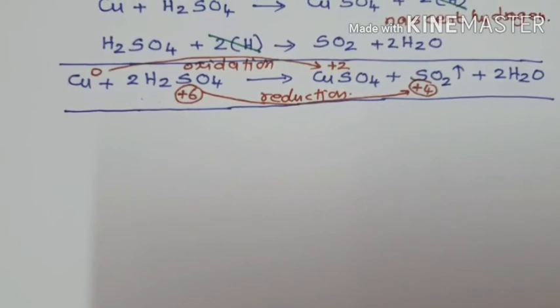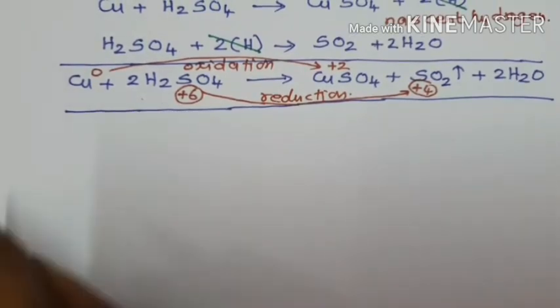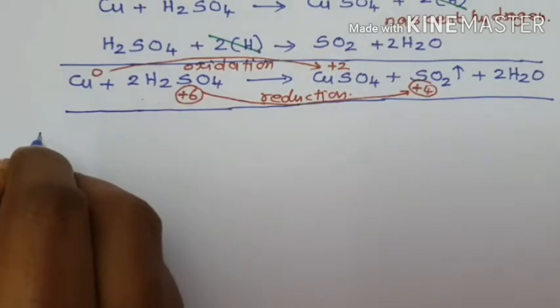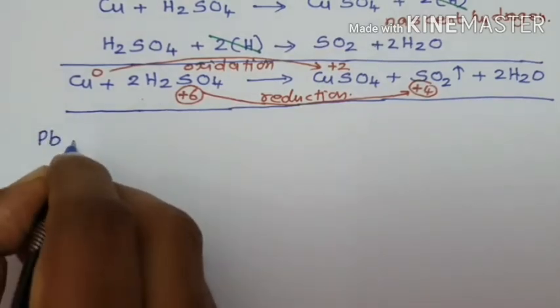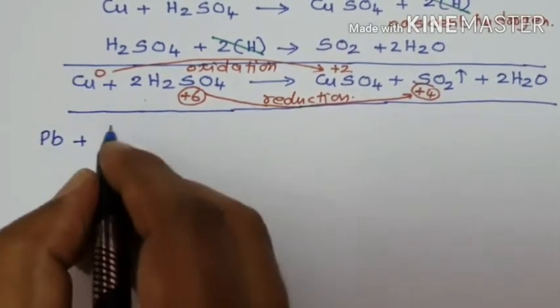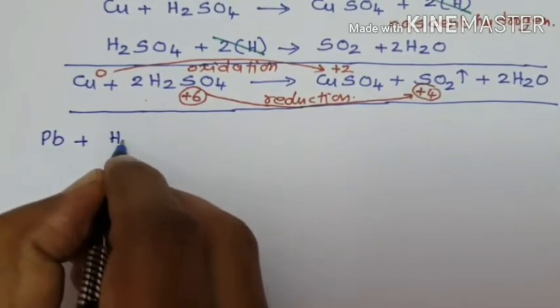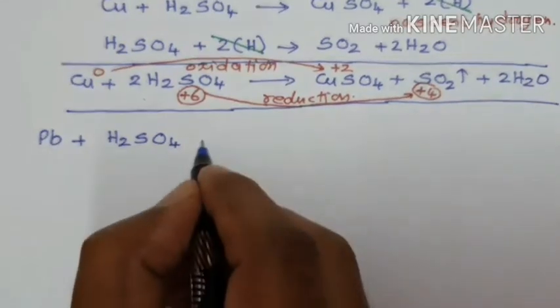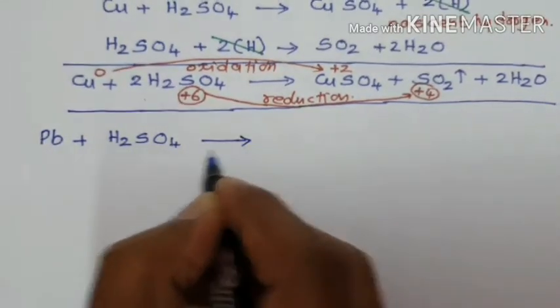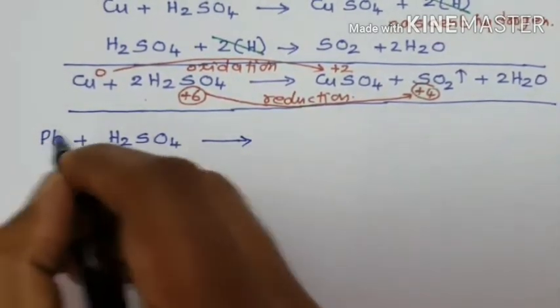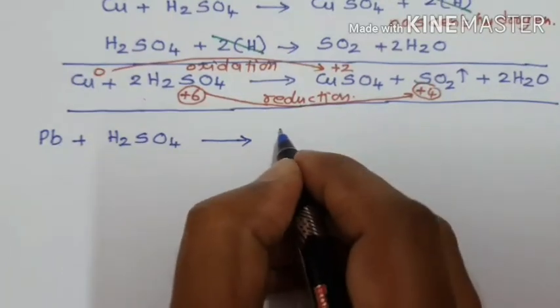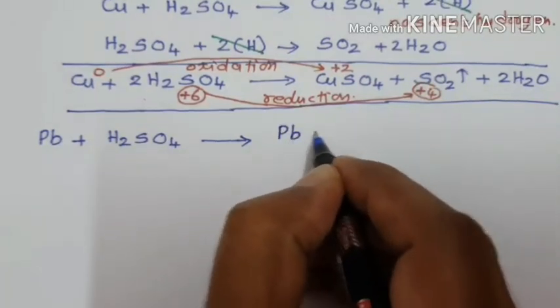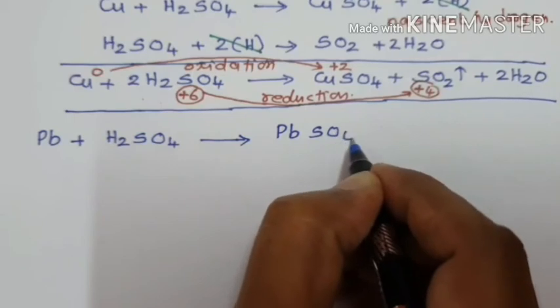Lead with concentrated sulfuric acid. See the reaction, same reaction. Pb, lead, when treated with concentrated sulfuric acid, H2SO4, gives lead that undergoes oxidation and becomes 2 plus ion, which combines with the sulfate 2 minus ion to form lead sulfate.